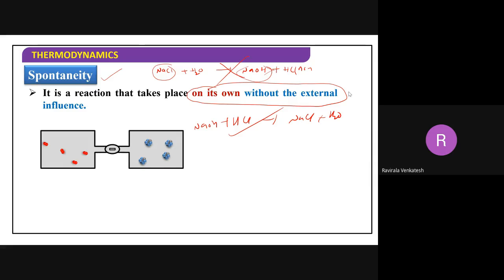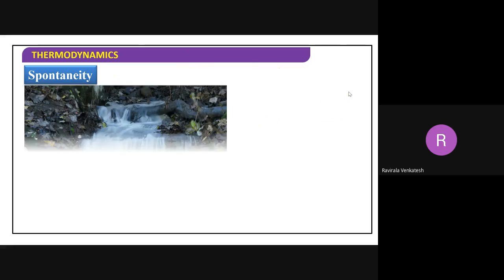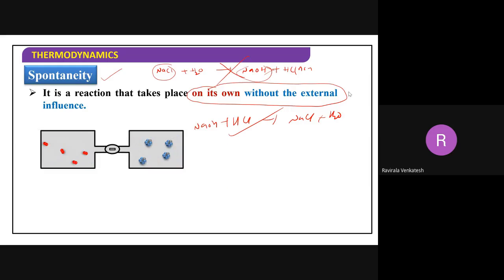Now we'll take a flow chart here. Here it is: gas A and gas B in different containers, separated by something, a piston. I have separated them. Remove this, and now everything is mixing. The gases are mixing. This is called diffusion. Diffusion is taking place, and it is nothing but a spontaneous process.